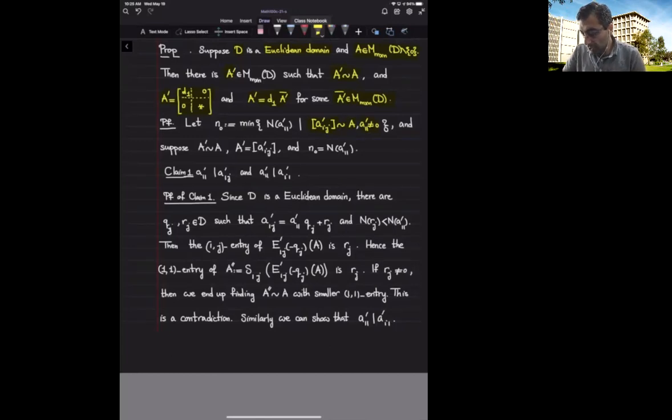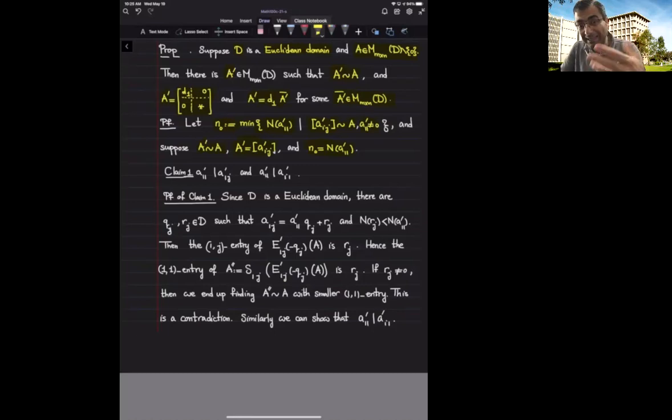So we are looking at some matrix that's equivalent to A with a non-zero 1,1 component and smallest possible among such matrices. So we take the minimum of those norms, we call it n naught, and we choose one matrix A prime that is equivalent to A, which has this property that the 1,1 component has this minimum norm. Now, my claim is A1,1 prime for this matrix should divide the rest of the entries in the first row and the first column.